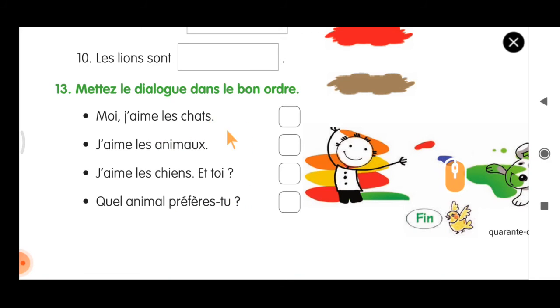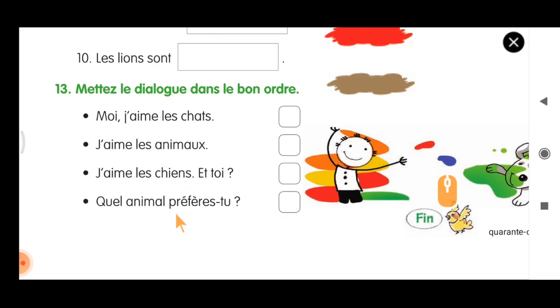Moi j'aime les chats. So there are two people, they are talking. J'aime les animaux. J'aime les chiens et toi. Quel animal préfères-tu? So these people are speaking. We have to put it in the right order. Imagine the conversation starts like this. Quel animal préfères-tu? Moi, j'aime les chats. J'aime les chiens et toi? J'aime les animaux. So, the conversation might start with a different sentence.